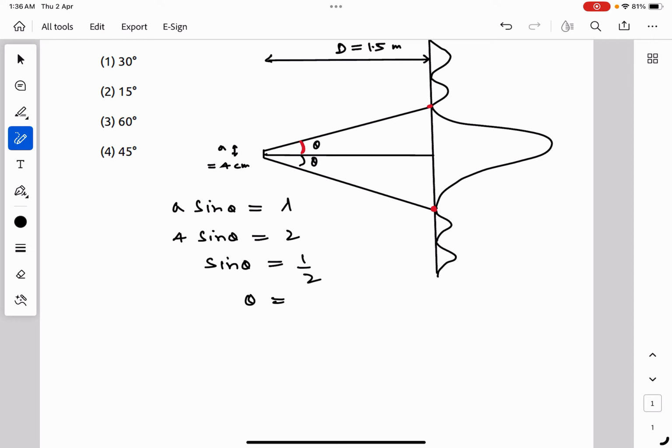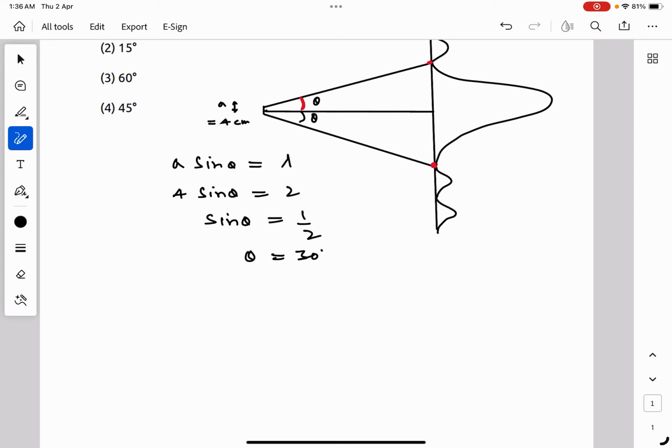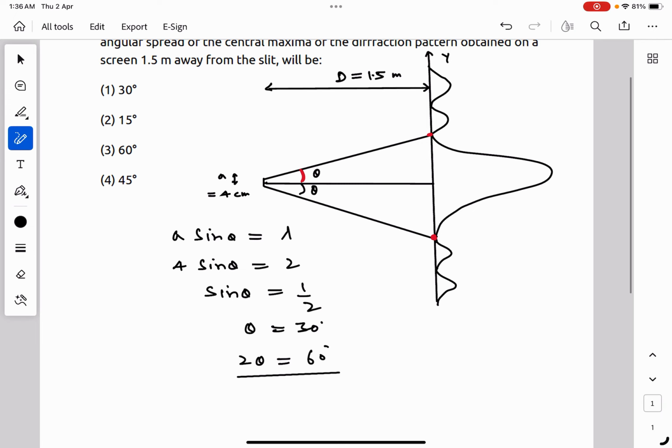Therefore theta is 30 degree. Therefore angular spread for the central maxima is 2 theta and this is 60 degree. Therefore option 3 is correct.